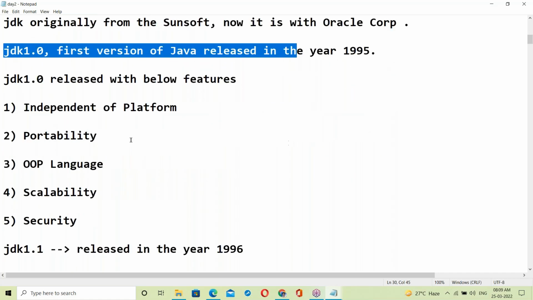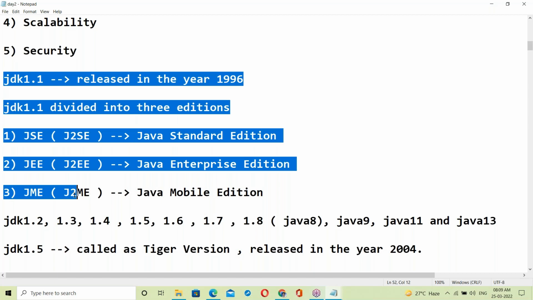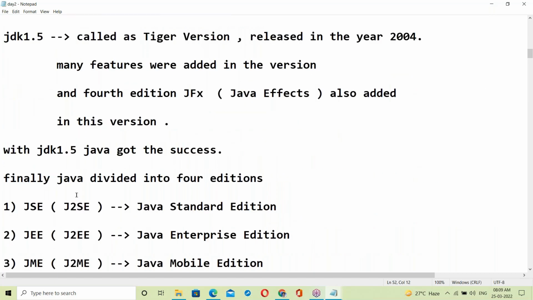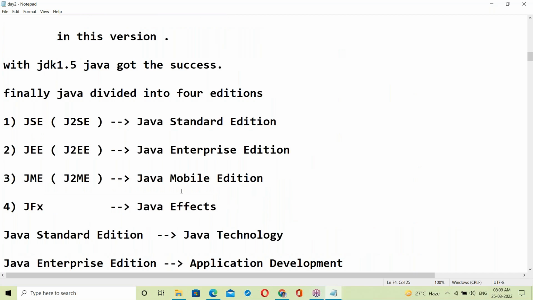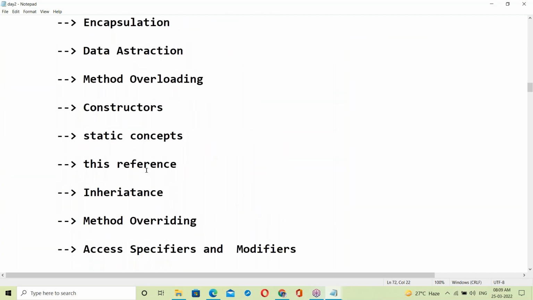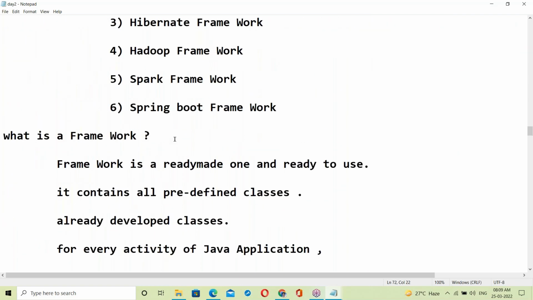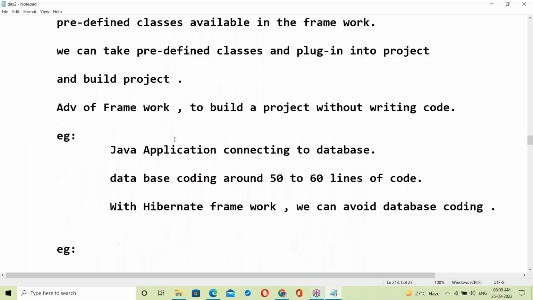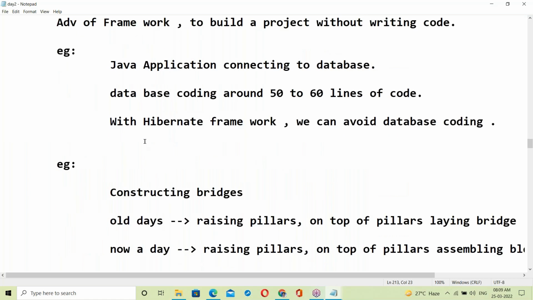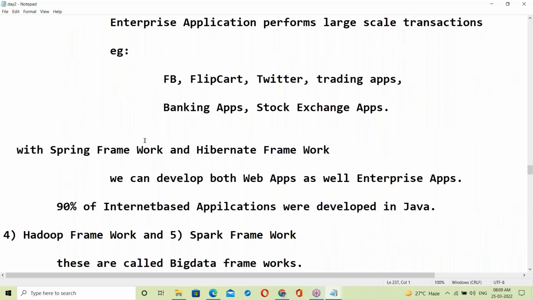Next, Java release, that Java features. Next, about JDK, the different JDK editions. What are the editions in Java? Here, complete Java contents were discussed. Next, what has happened with Java since 1995 to today? That history was discussed. Next, why Java got this much popularity? That was also discussed.